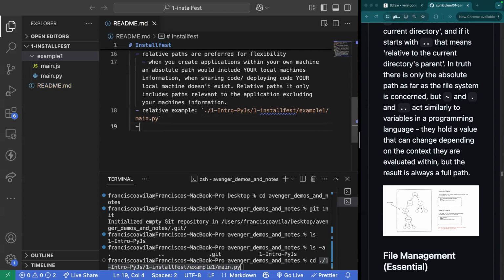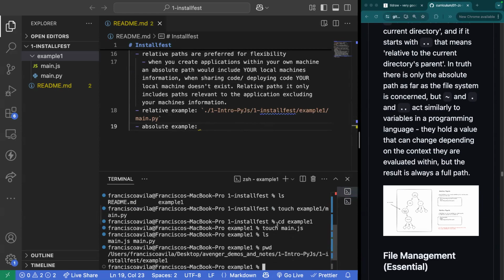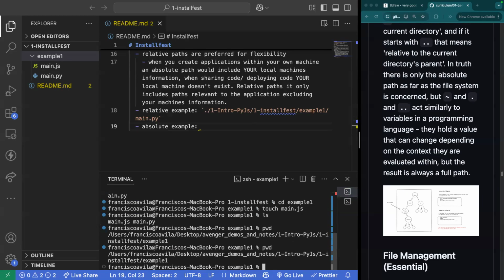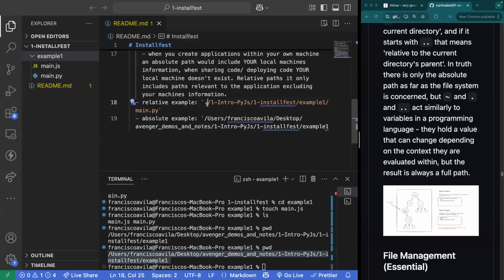Now, an example of an absolute path. An absolute path would be something like running pwd. Right? Print working directory includes my machine. It doesn't start from a specific location like it does here. Instead, it starts from the root of the machine.